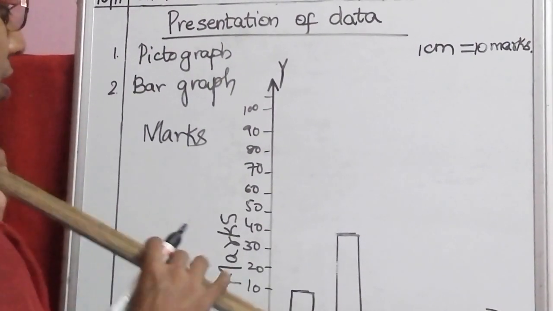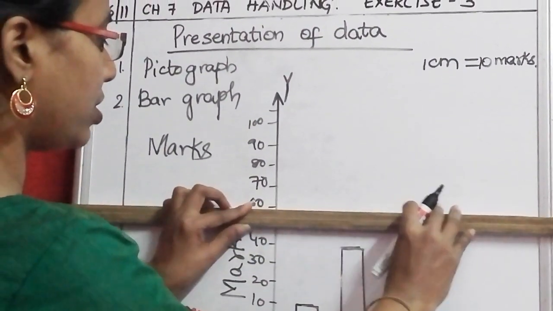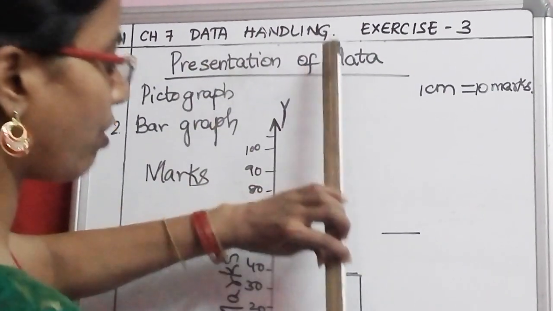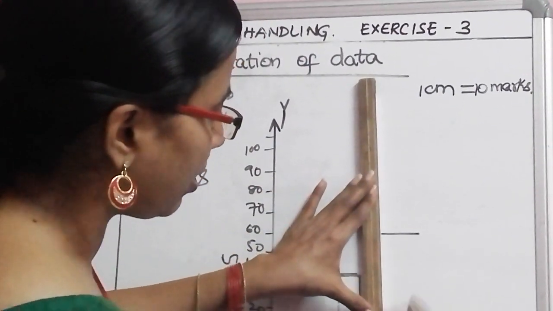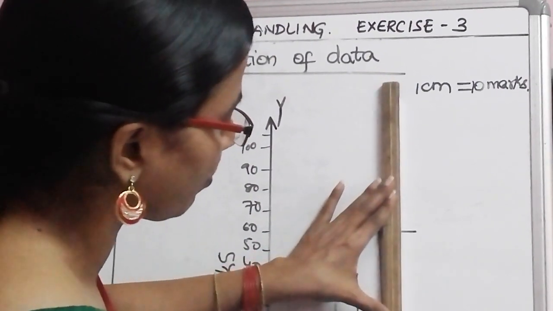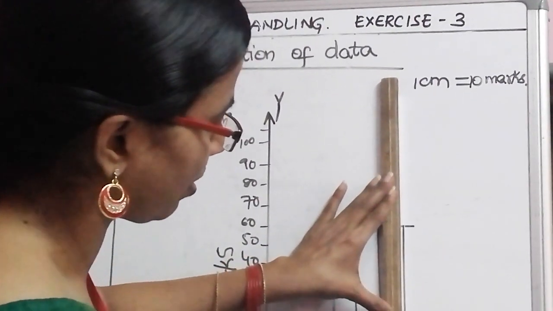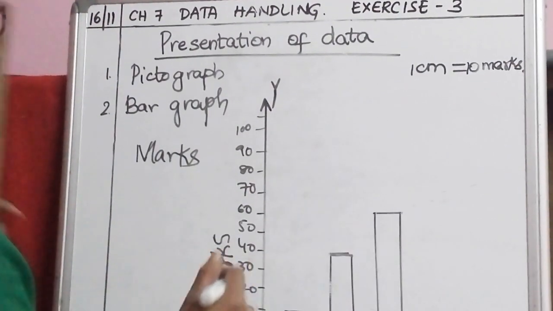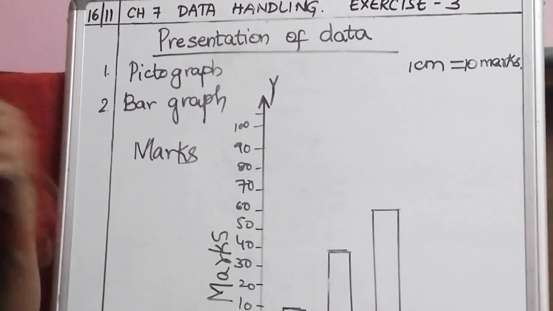Then Sam got 60 marks. So you can see that 60 is here. So I have drawn a line like this. Here you can draw. Okay. Like this you are going to get the bars. This is one way of drawing the bars.